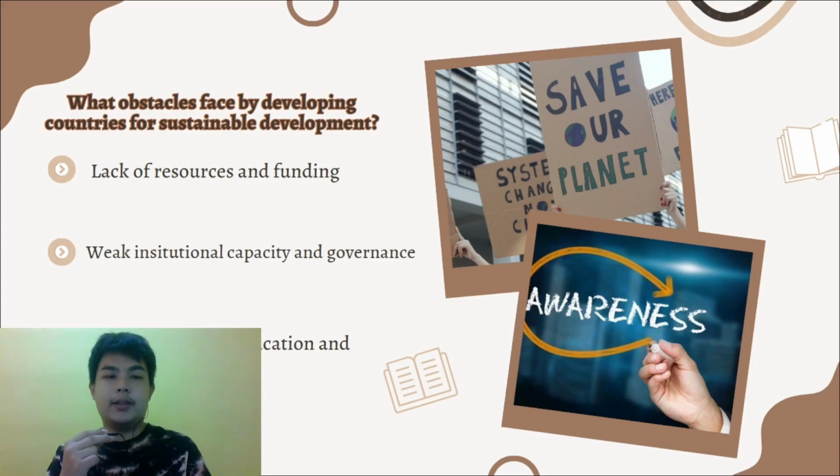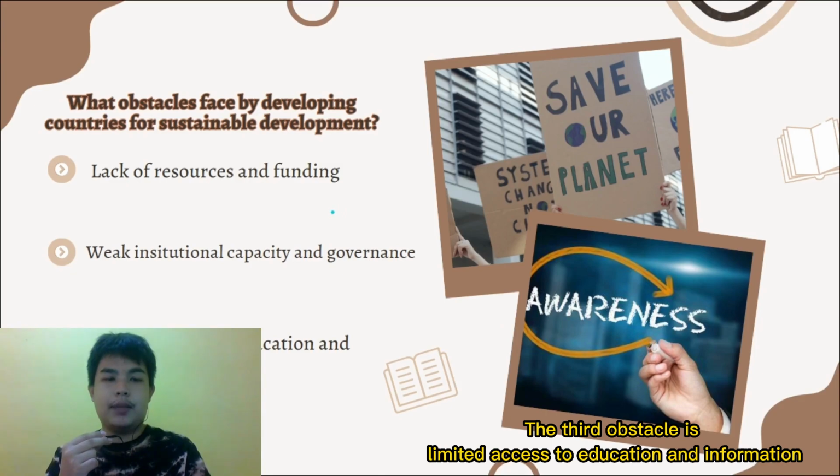The second is weak institutional capacity and governance. Developing countries may have weak institutional capacity, which can limit their ability to formulate and implement effective policies and programs. These include poor legal and regulatory frameworks, limited access to data and information, and weak governance structure. For example, a weak legal and regulatory framework can make it difficult to enforce environmental regulations.